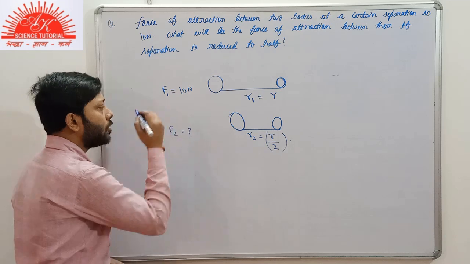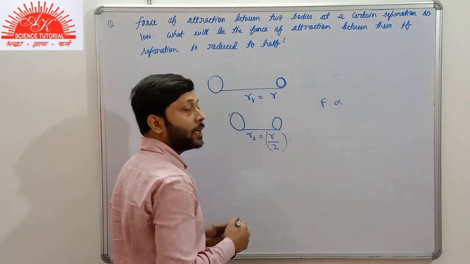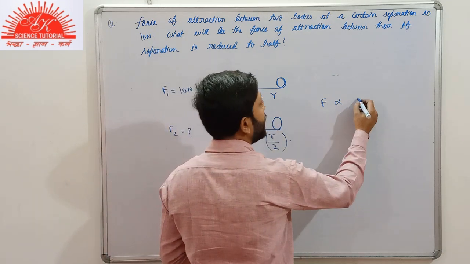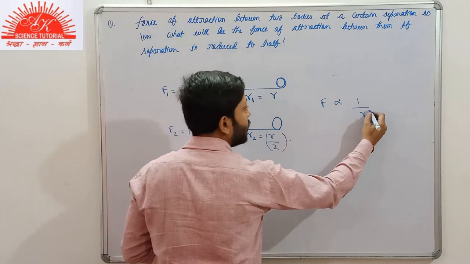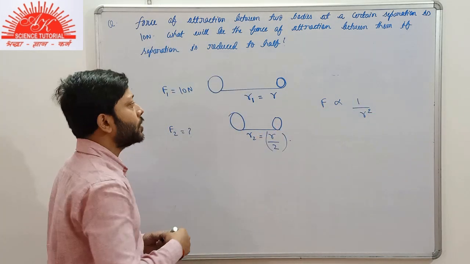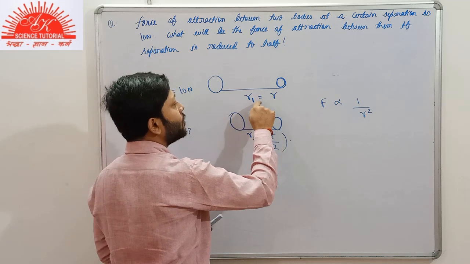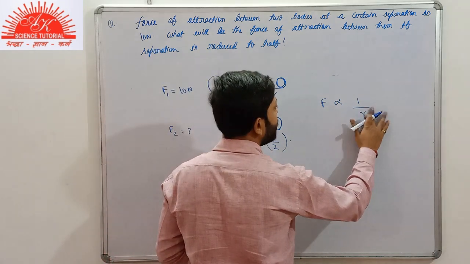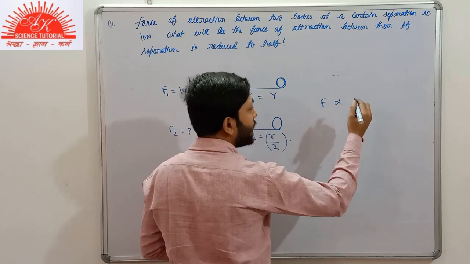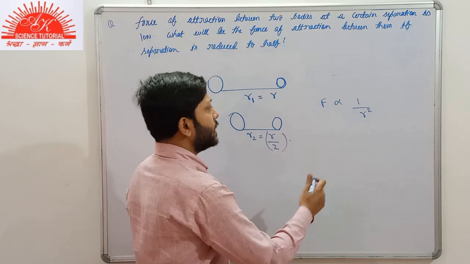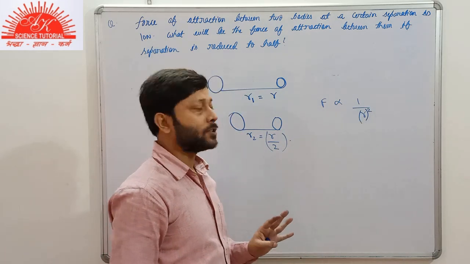We do not know F2, but we have this relation between the gravitational force of attraction and the square of the separation between the bodies. In the first condition, the separation between them was R1, that is R. It is inversely proportional to the square of separation.